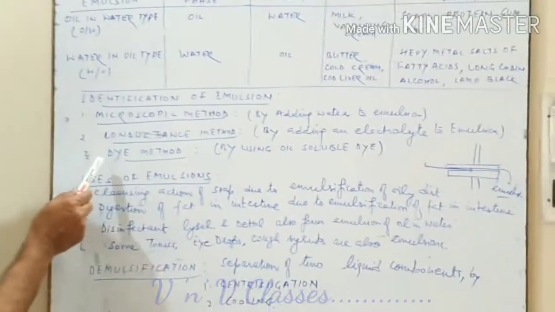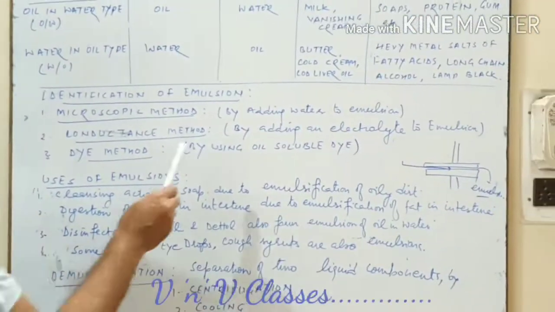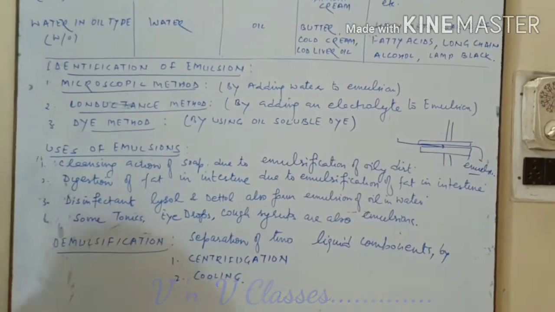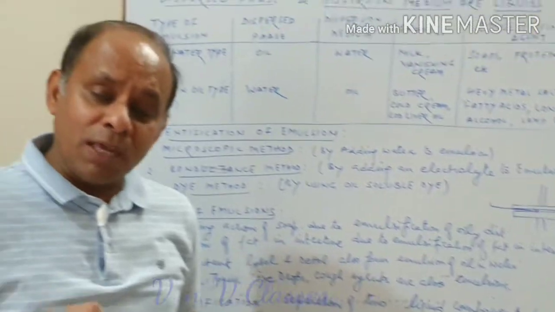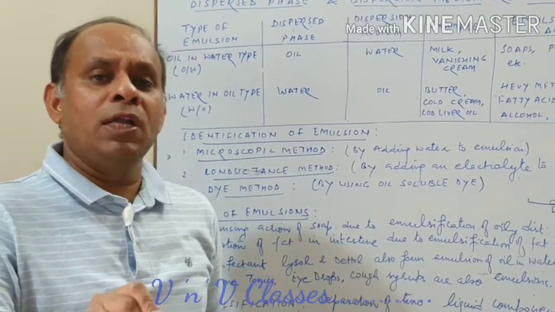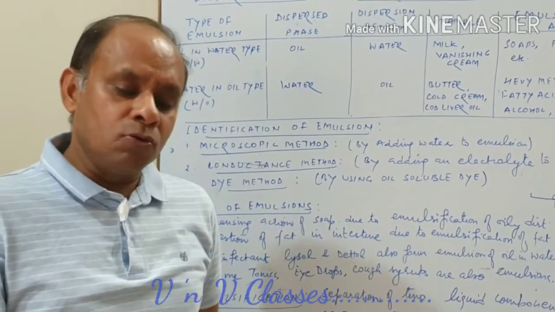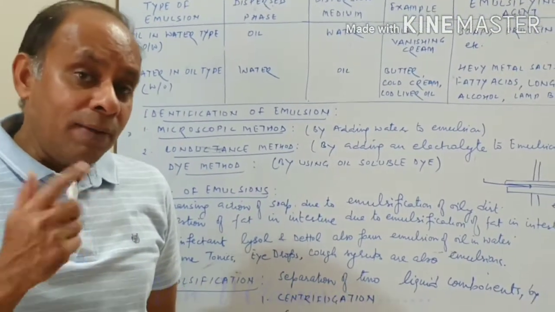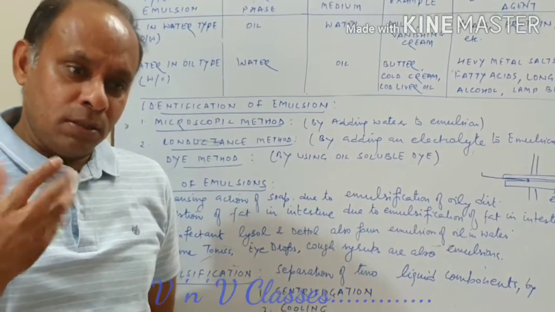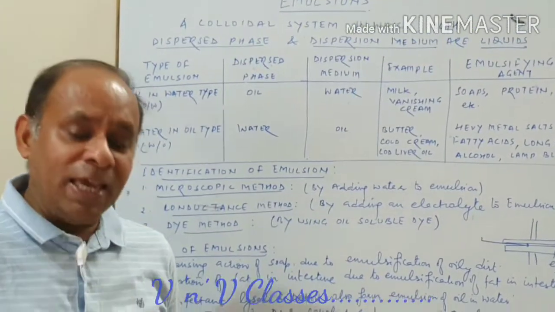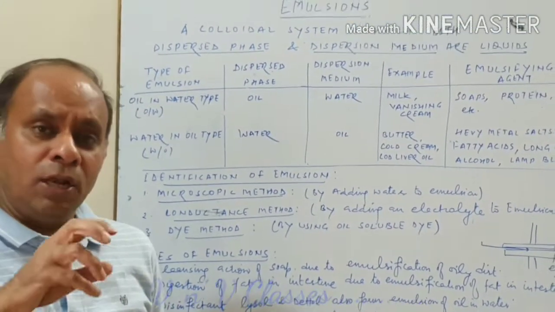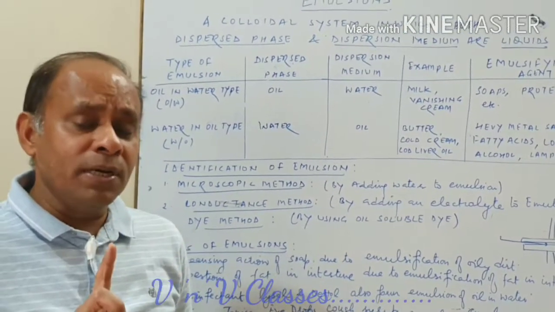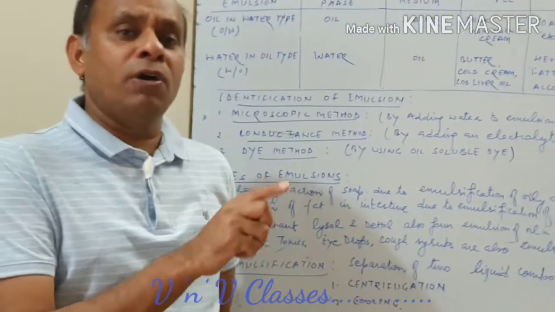Now the last one is the dye method. What do we use? We use an oil soluble dye. Oil soluble dye means a kind of coloring pigment which gives color to the oil droplet. So what we do? We take the emulsion, we add dye to it. Now I am just telling you, you will just give the answer. If we add dye to it, and on adding dye we get some colored droplets. Remember, dye is to give color to the oil.